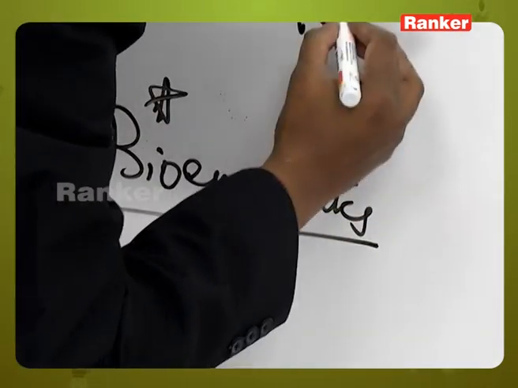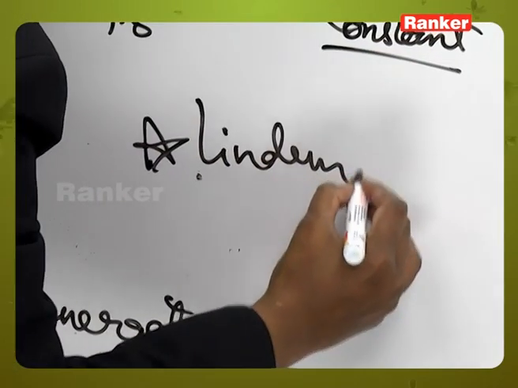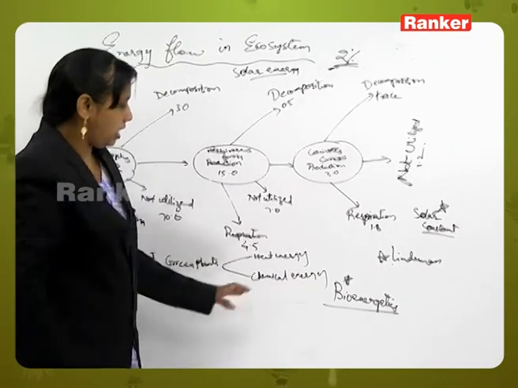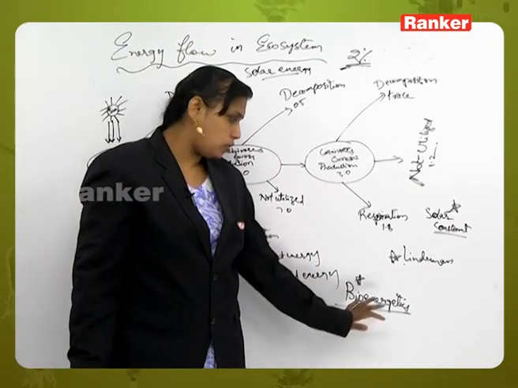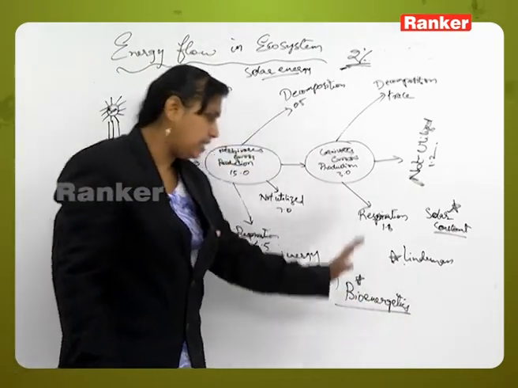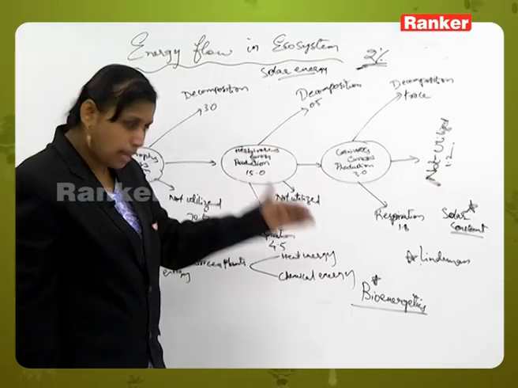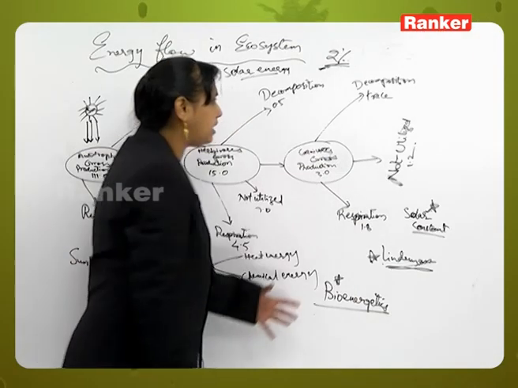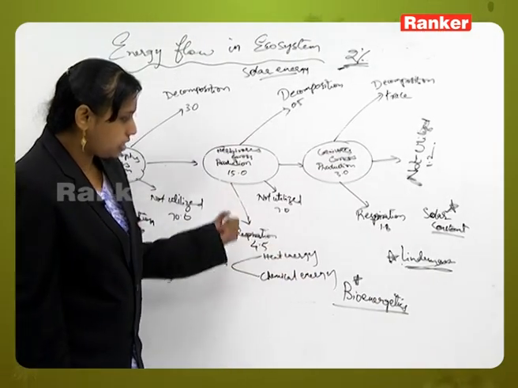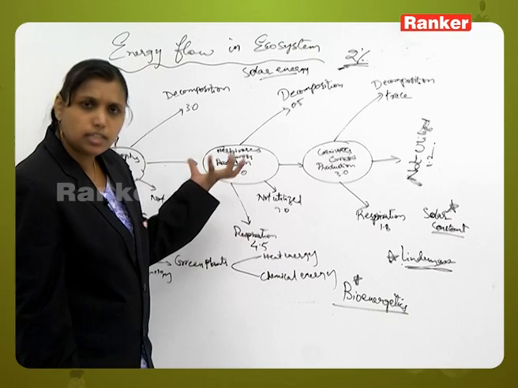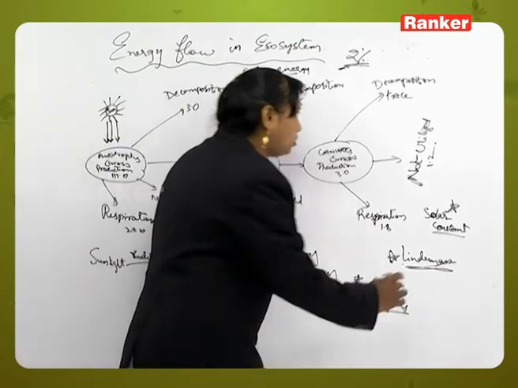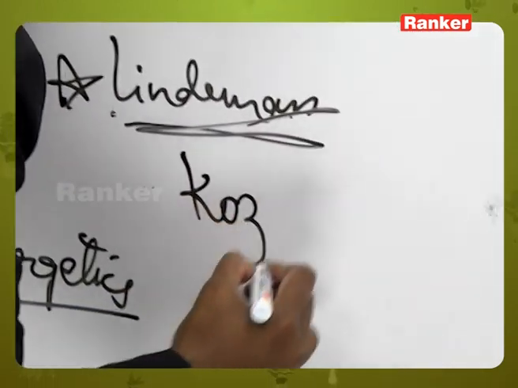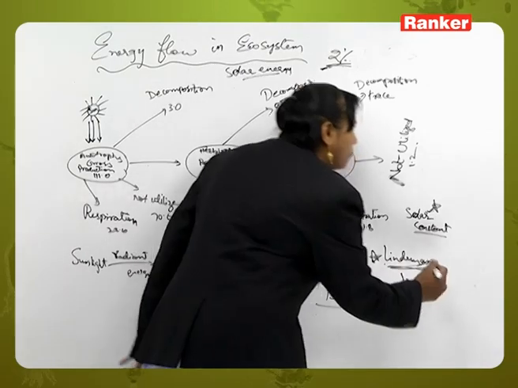There was an ecologist called Lindeman, who said that the study of the flow of energy at different trophic levels is called bioenergetics, and this flow of energy can be represented by some models. He was the ecologist who first said that and calculated the flow of energy, the amount of living material present, the amount of energy present. In addition, there was another ecologist called Kozlowski.